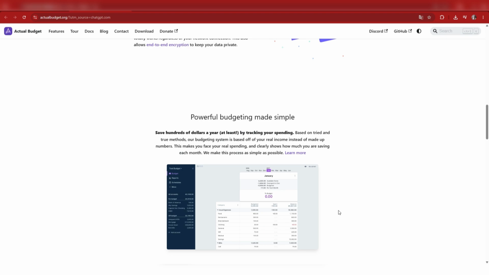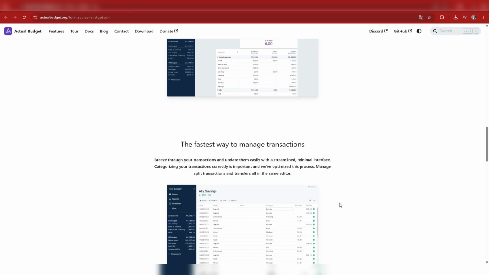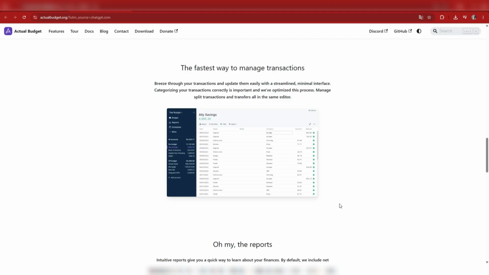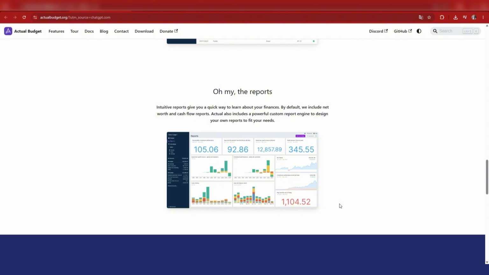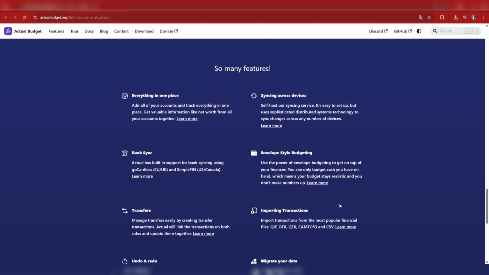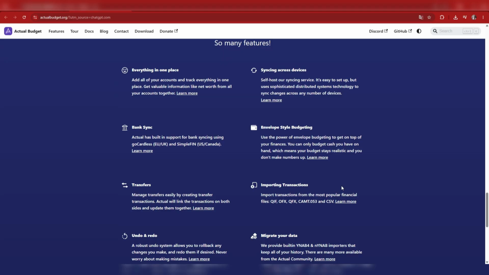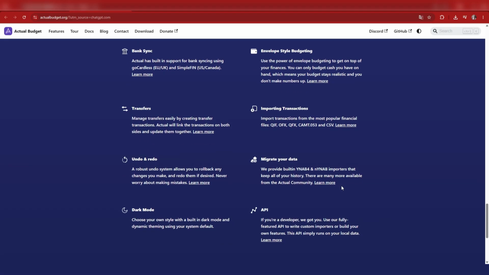Actual Budget is a YNAB-style budgeting app. It uses the envelope system, which means every dollar has a job. You plan your spending by categories like rent, food, savings, entertainment. And honestly, this is why so many YNAB users switch to it, because the logic feels almost identical.